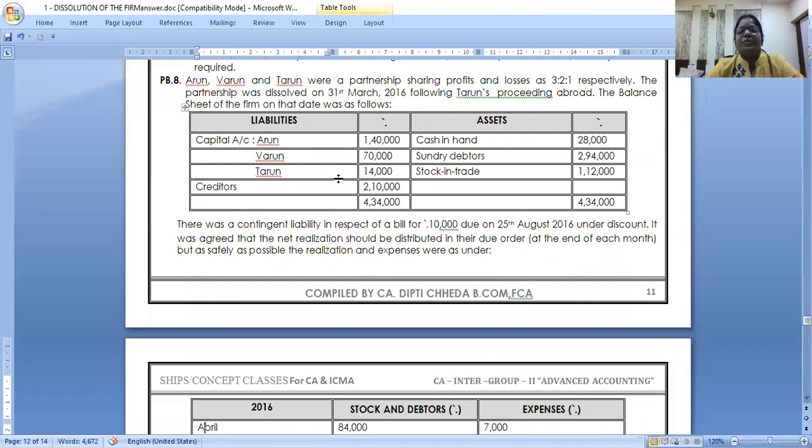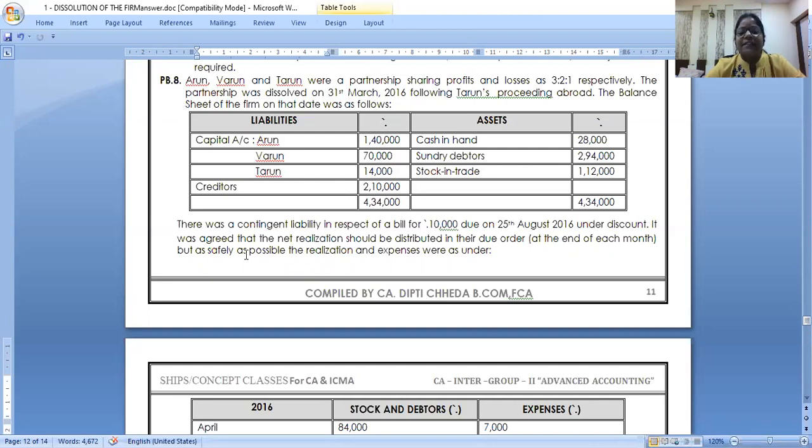Arun, Varun and Tarun. Can you see what are their capital ratios? 1,40,000, 70,000 and 14,000. And what are their PSRs? 3:2:1. These are not equal. Now there was a contingent liability of 10,000 which was due in August, and now it is this month, March. So can I keep 10,000 apart for some contingent liability?